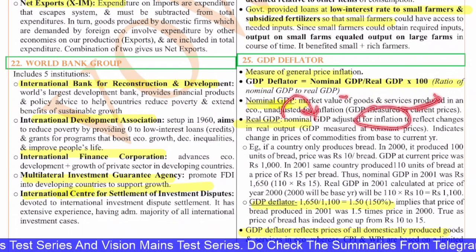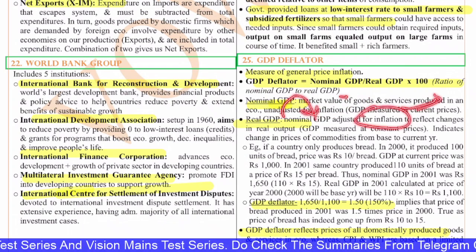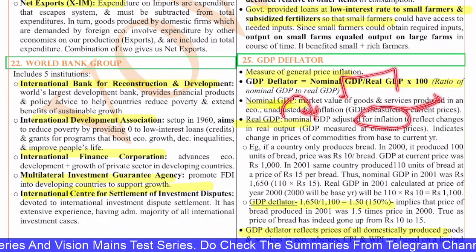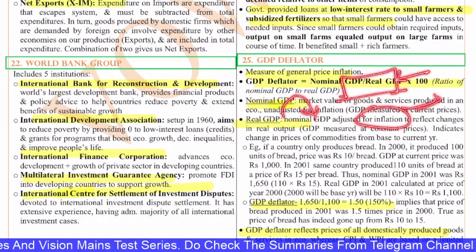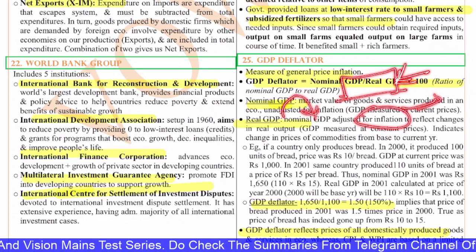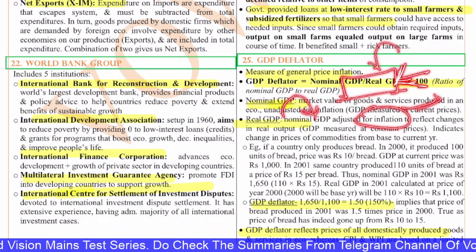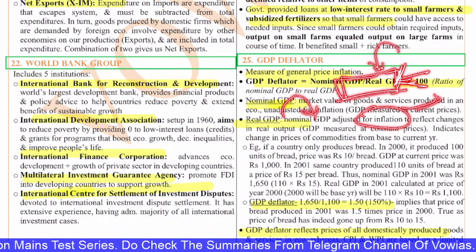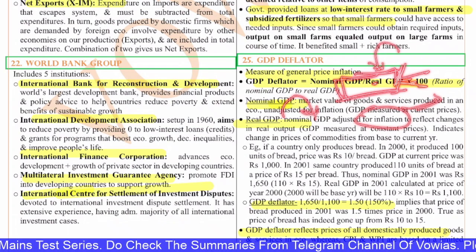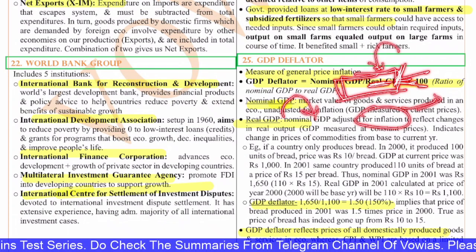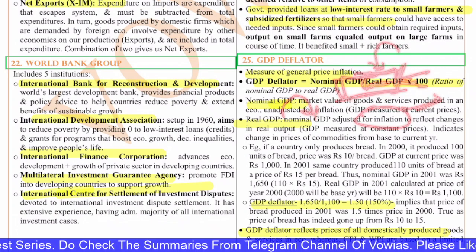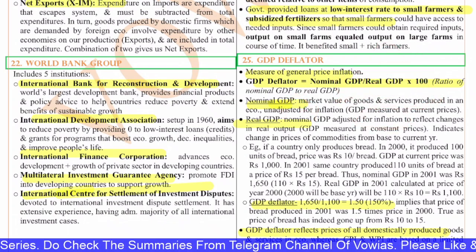That means considering the prices of goods which are produced in this year at the base year price. We will take a year which is much more stable, and the prices of all the goods produced in this year are taken as the prices present in the base year, so that we can actually compare the increase in price. Let's say a good A costs 100 rupees today.